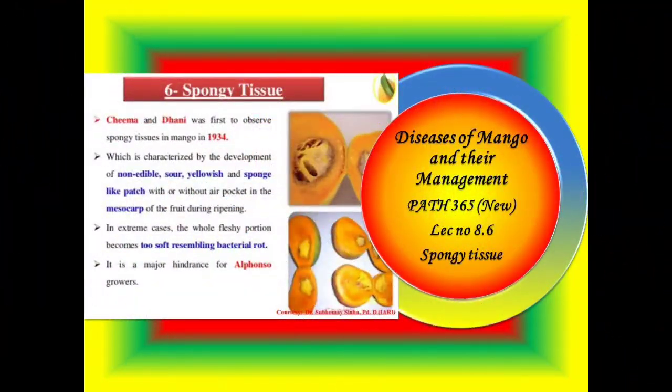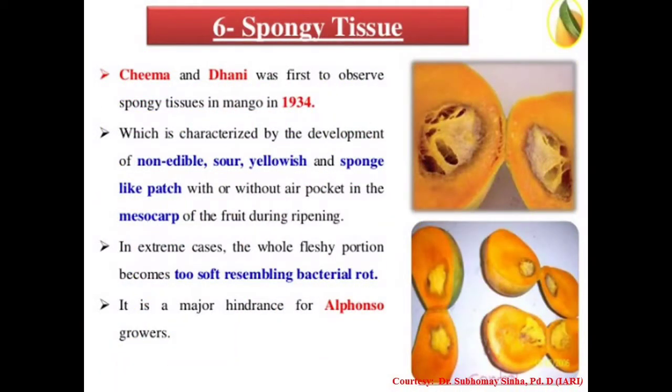Then spongy tissue. It is one of the disorders found in mango crop. Chima and Dhani were the first to observe spongy tissue in mango in 1934. This disorder is characterized by development of spongy-like patches, with or without air pockets, in the mesocarp of the fruits during the ripening stage. In extreme cases, the whole fleshy portion becomes too soft, resembling bacterial rot.